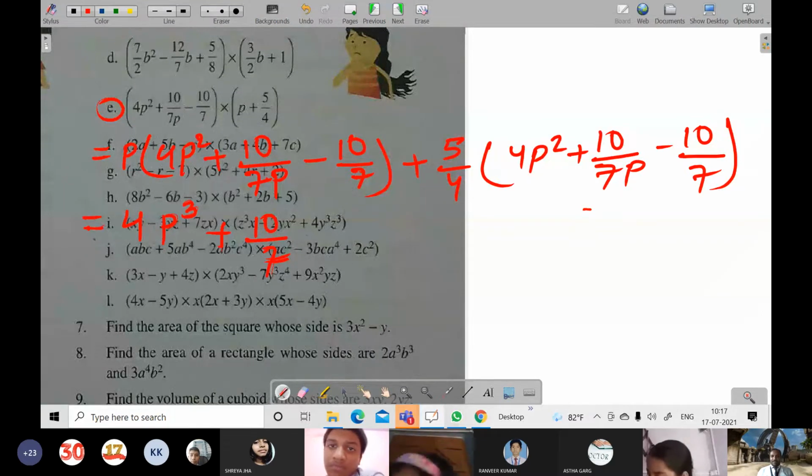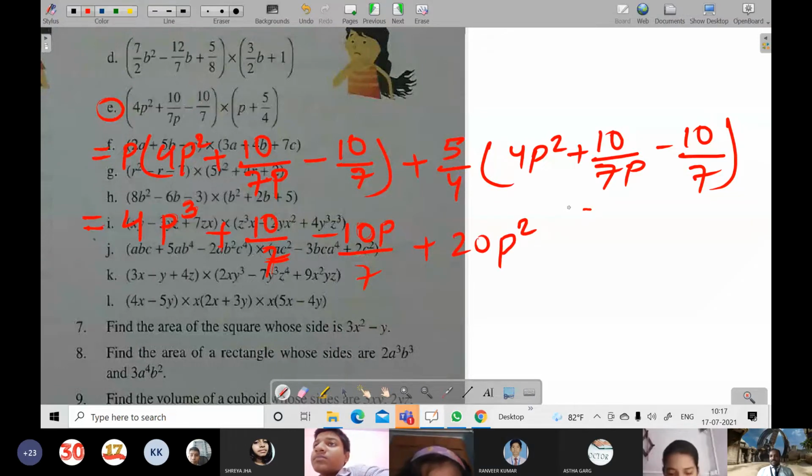And here it will become 10P by 7. Sorry, minus was there. Minus 10P by 7. Okay, after here again 4 will be cancelled, so it will become 4 by 4, 5 times the 20P square.